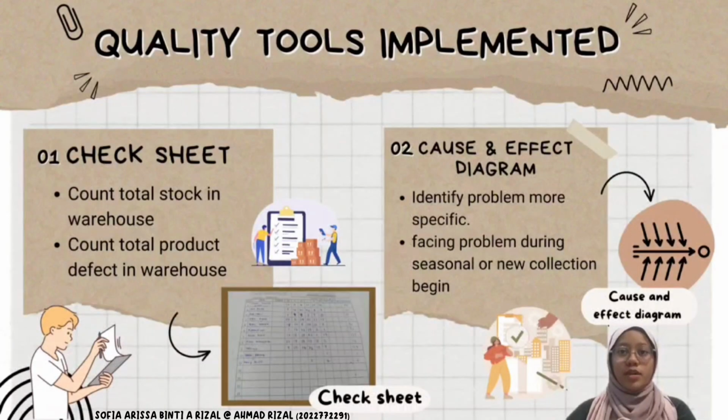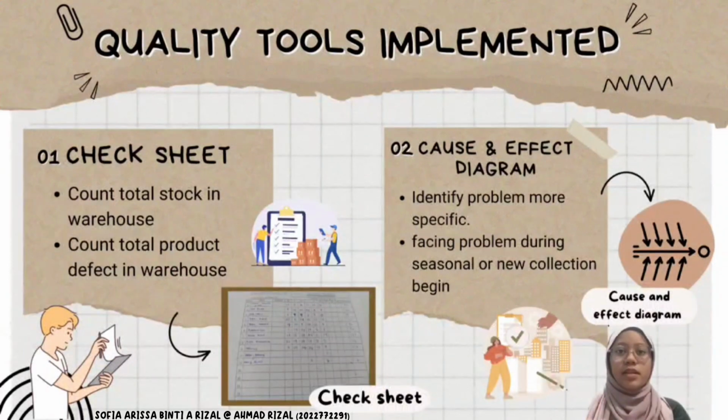For the next slide, I will explain about quality tools implemented by Primavalet Fashion Hub. For the first quality tool, they are using check sheet in their operation process to count total stock in the warehouse based on the product types. They also check based on color and size of product to ensure they can record the total stock of product that arrive at the warehouse accurately.